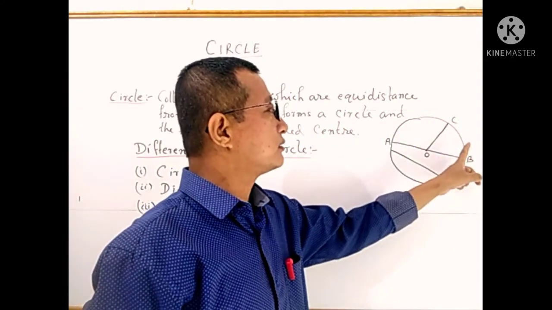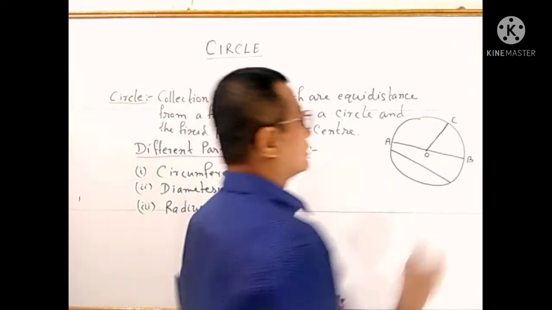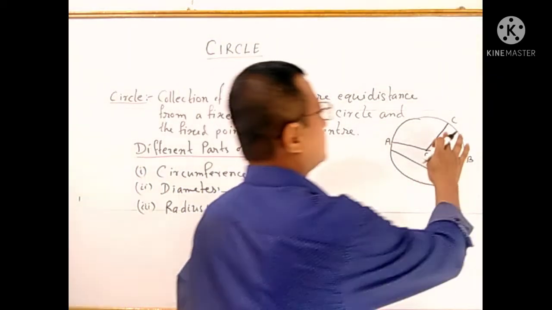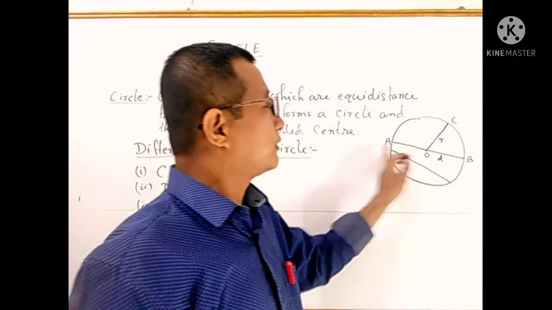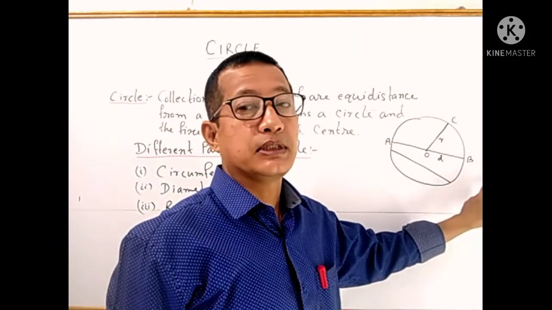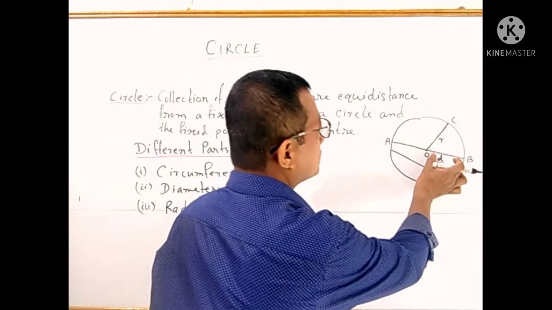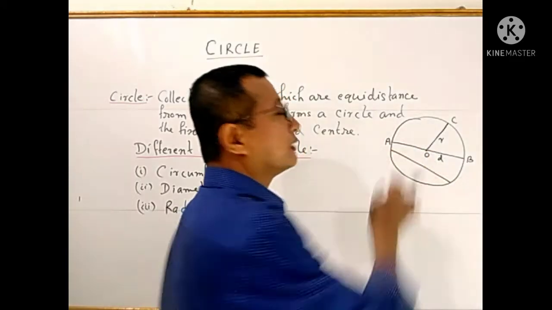This one is the radius, written with small letter r, and diameter with small letter d. Here AB is the diameter and OC is the radius. OB is also a radius and OA is also a radius.